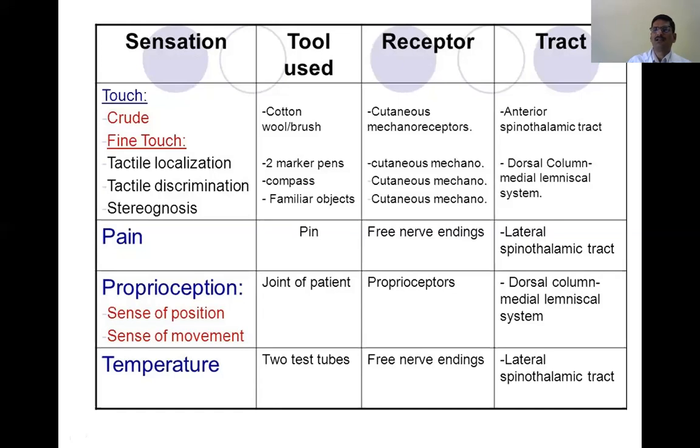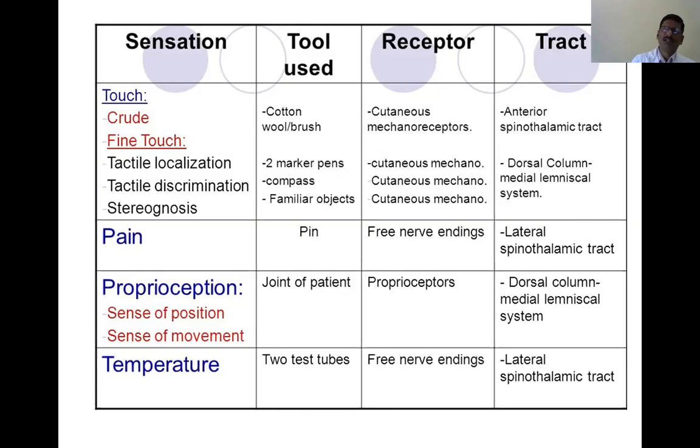Make different movements and ask them which part of the body is being moved and in which direction, whether it is abduction, adduction, extension or rotation. If the subject is able to identify the movement and tell you which part is being moved and in which direction, make a note of it. Try it on one side, then on the opposite.